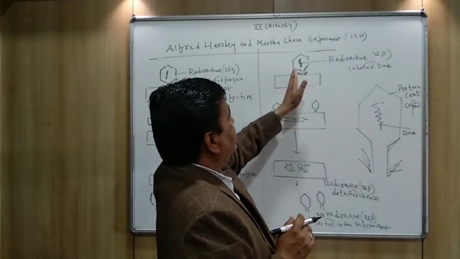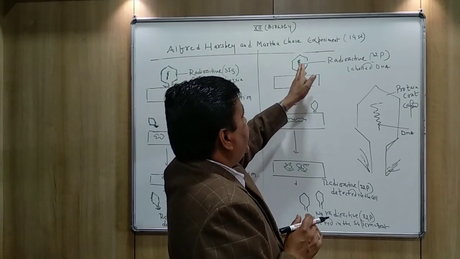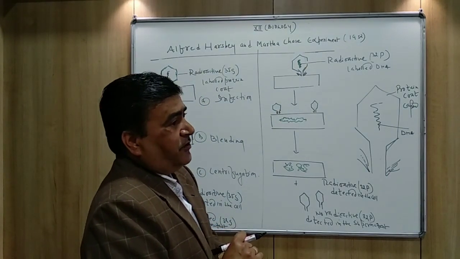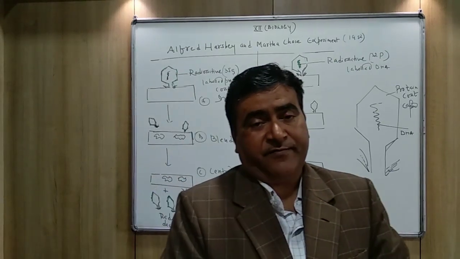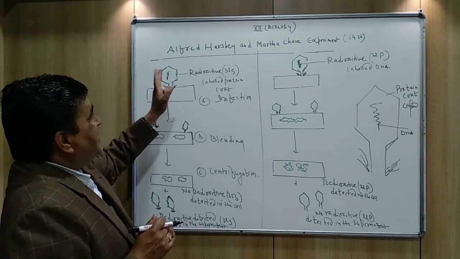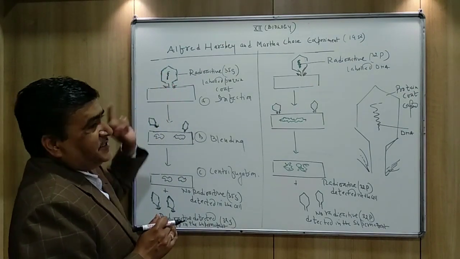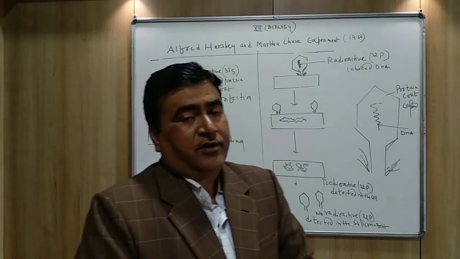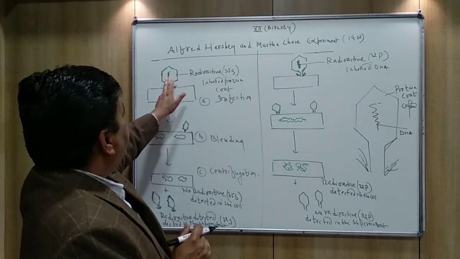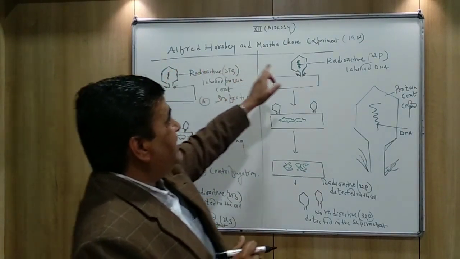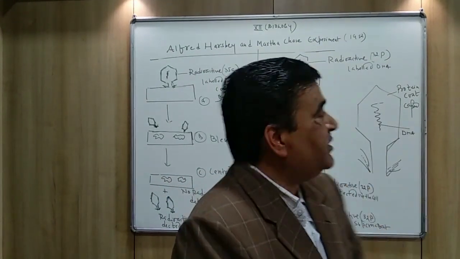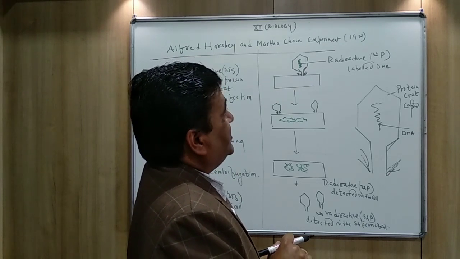While in this case, the DNA is going to be labeled by 32 phosphate. I have also explained why the DNA is not labeled here, as the DNA does not contain sulfur, and here the protein is not labeled because protein does not contain phosphorus.